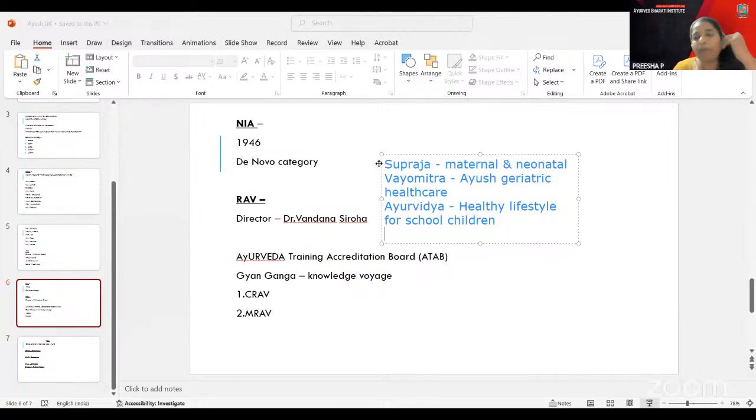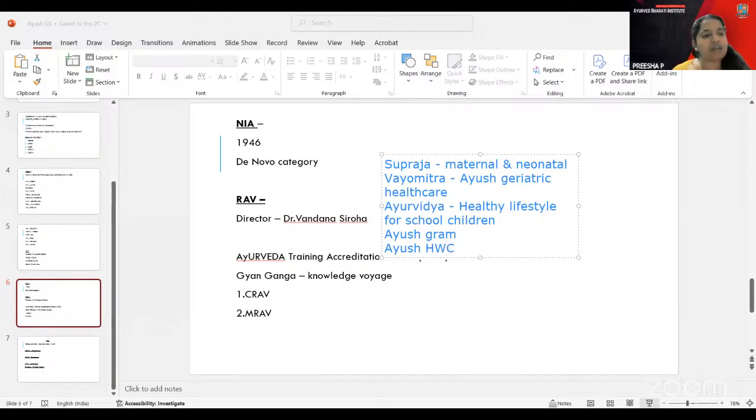There was a competition held there, and as a part of it, the winners are given, I think, 15,000 rupees or something like that. That is coming under the Ayush Gram. Ayush HWC is there. The first one is the Ayush Gram, and this one is Ayush HWC.